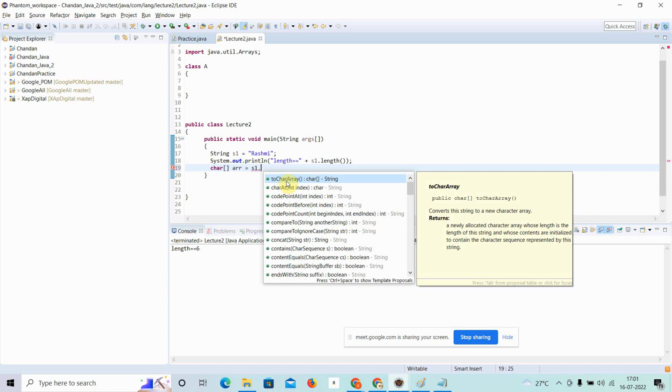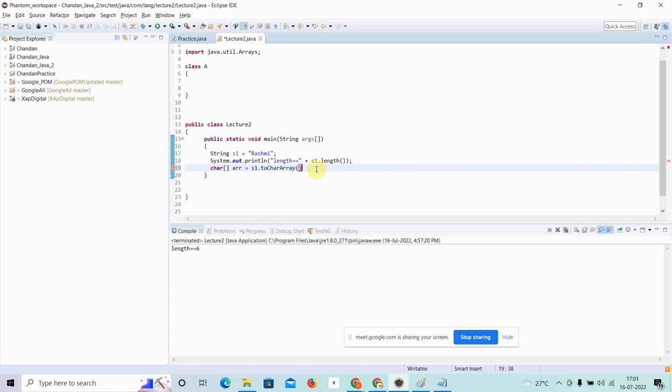Now you have broken it into a character array, and now you can print it in reverse order. One way is this one. Second way, let me tell you how we can reverse the string as well. Simple. What I will do, I will create a for loop.